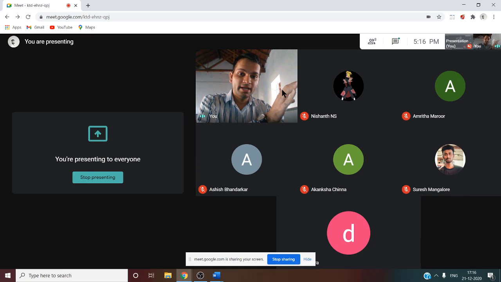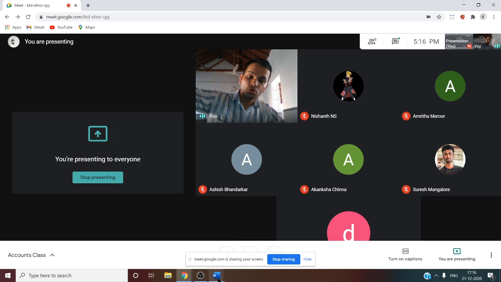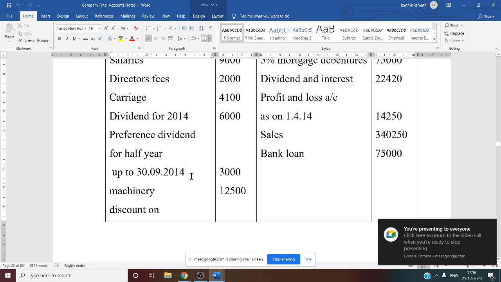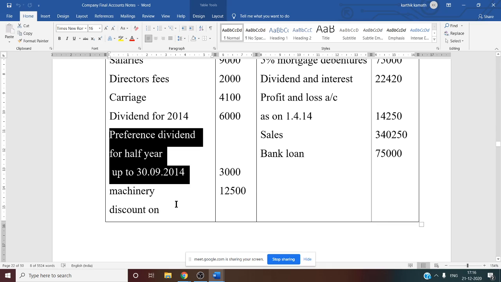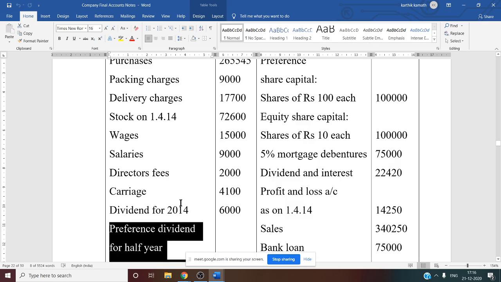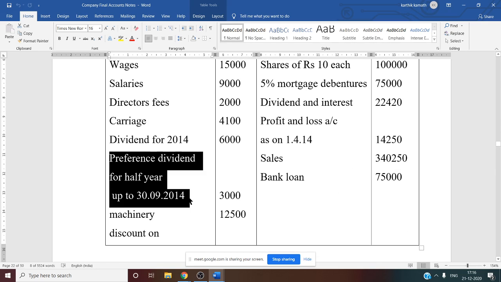And one more thing about preference dividend, in working note number 2 also you have to consider preference dividend. The one I told you for working note number 9 is correct, that is only the due information, from October to March. Then preference dividend is paid out of profit. So we want the total dividend paid for the year 2015. Half of the dividend is paid, that is 3,000, remaining half.